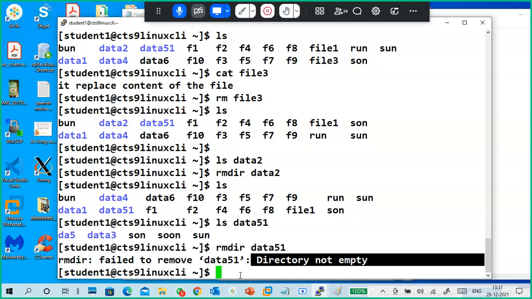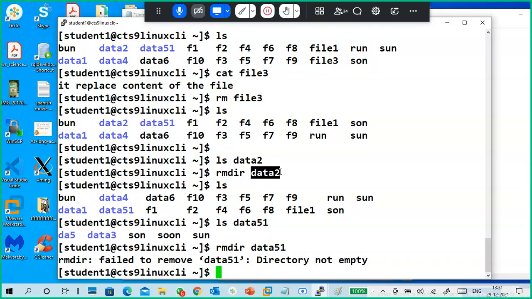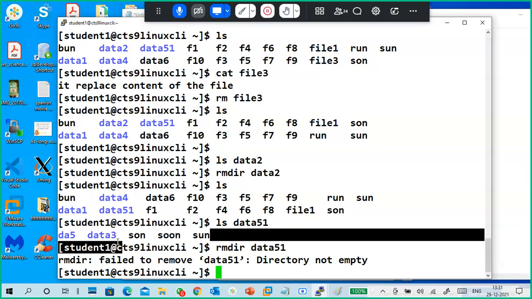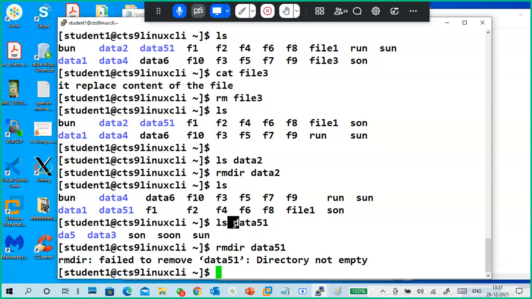Read the error. Not empty. It is not empty. It is a directory. rmdir is used to delete a directory, but the directory is not an empty one. It contains something. Data 2 does not contain anything, so it is deleted directly. But data 51 contains something, so it cannot be deleted. If a directory contains something, you have to delete the content of it and then delete the parent directory. You have to delete the files and these directories, and then you can delete this one.